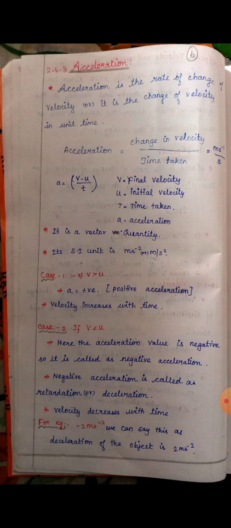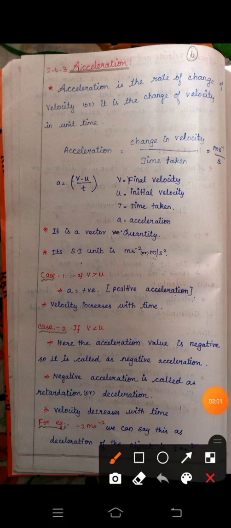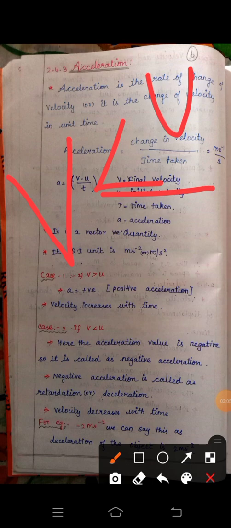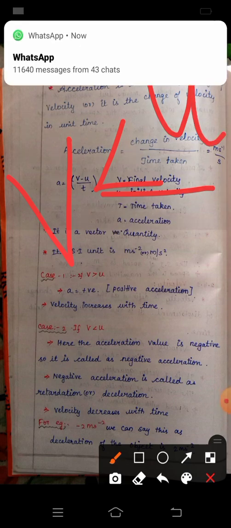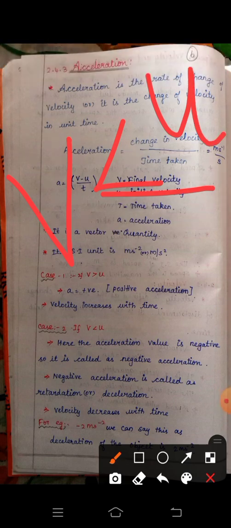If v is less than u, what is v? V is the final velocity and u is the initial velocity. If v is less than u, the acceleration value is negative. So it is called negative acceleration. Negative acceleration is called retardation or deceleration.